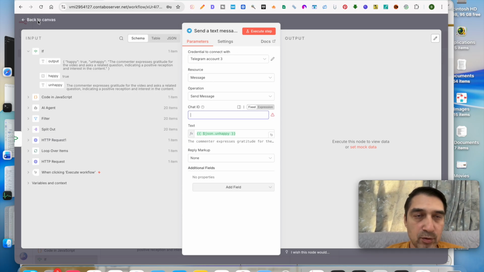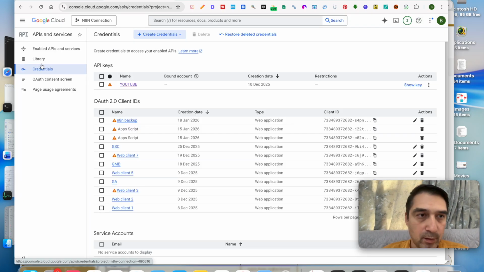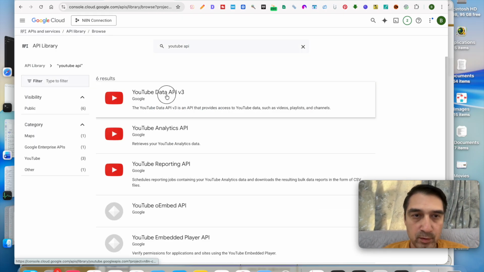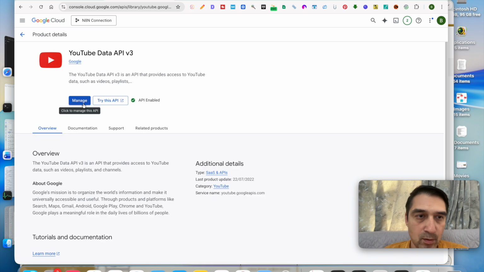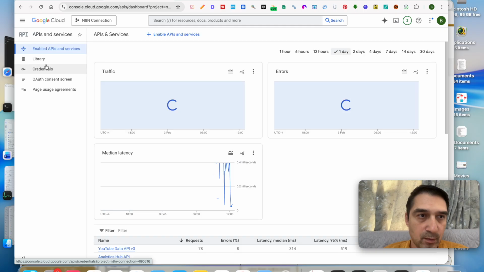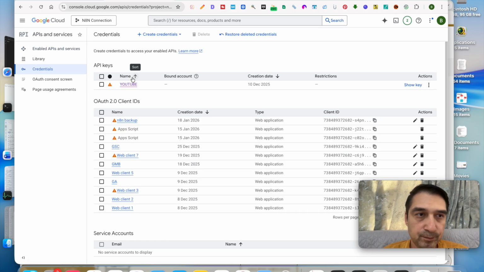So I'll show you how to set up your Google Cloud or your Cloud Console for YouTube. All right. You'll go to library over here on the left. You'll search for YouTube API. Okay. This is a V3 API. You go ahead and enable it if it's not enabled. In my case, it is enabled for obvious reasons. And we go to APIs and services. All right. We do credentials.